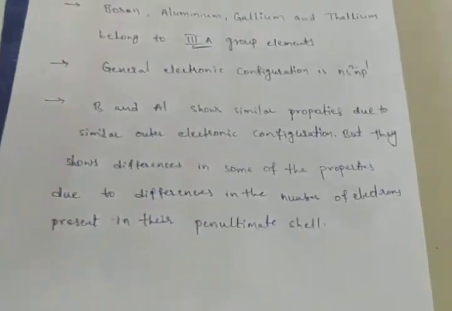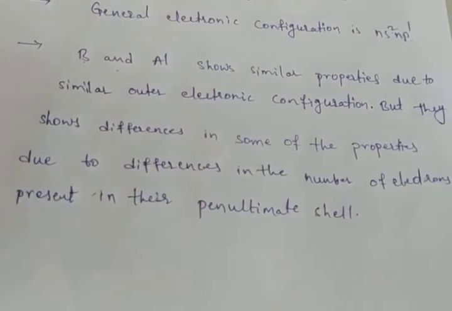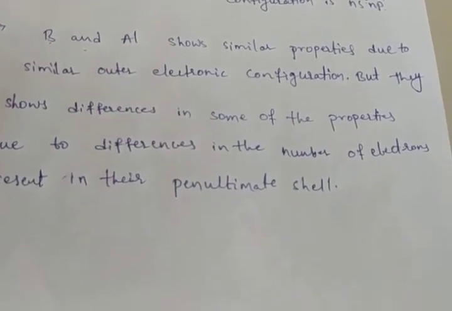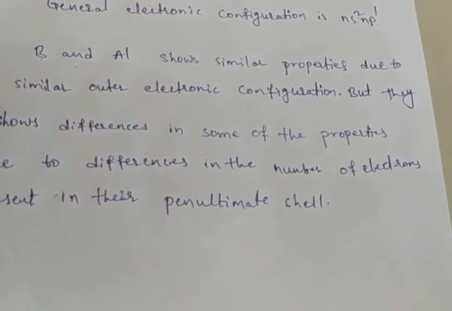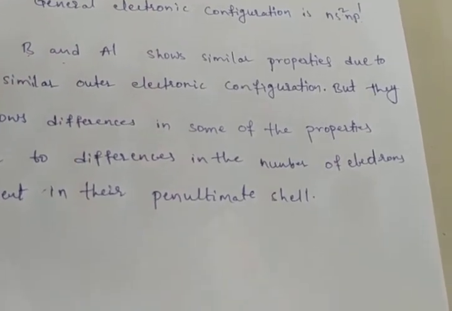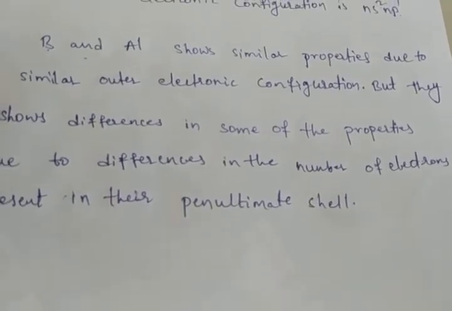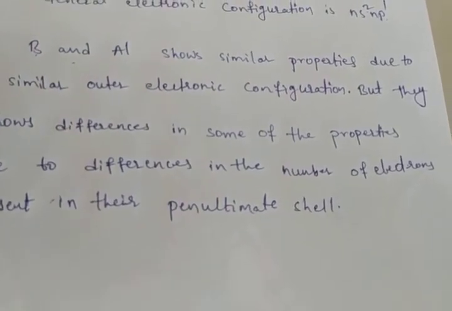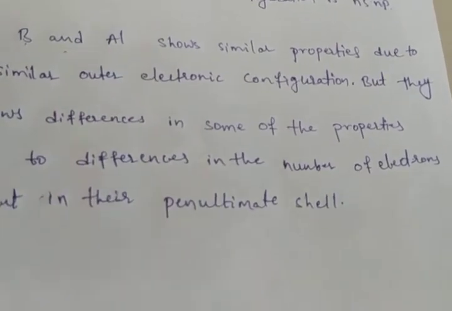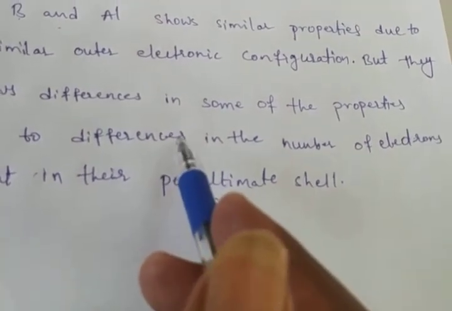See once again. Generally, boron and aluminium show similar properties due to the similar outer electronic configuration. But they show differences in some properties due to the difference in the number of electrons present in their penultimate shell. Here the penultimate shell has different electrons, that's why they show different properties.